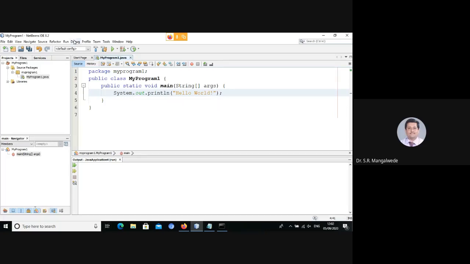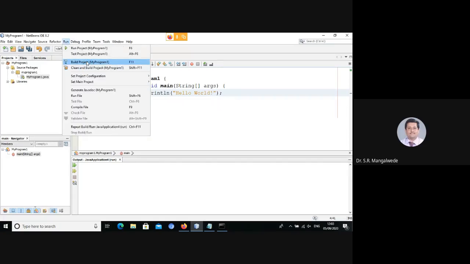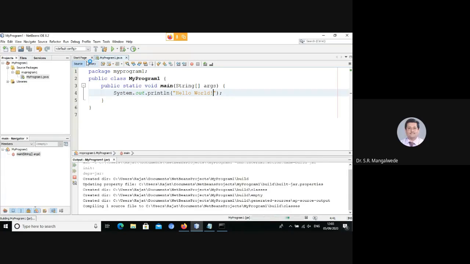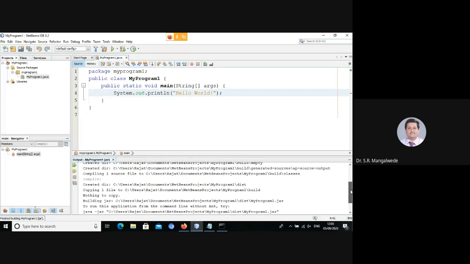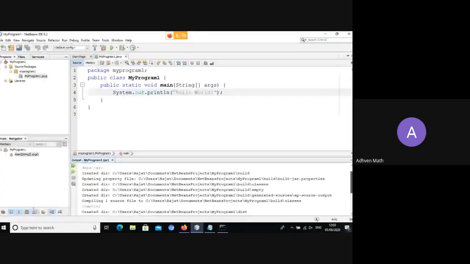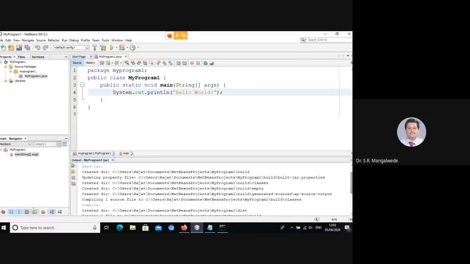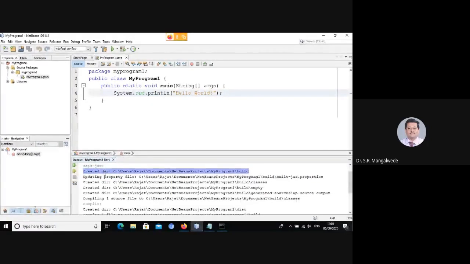If I build this, okay, is the screen visible to all? Yes, sir. Okay. Now look carefully at the first message that it has shown. It has shown a message: created dir directory c:/user/ whatever, NetBeans project / My Program 1. Okay, we are interested in this.